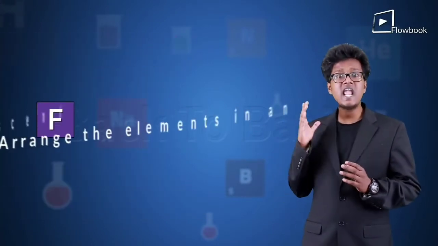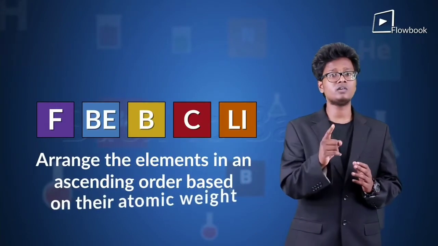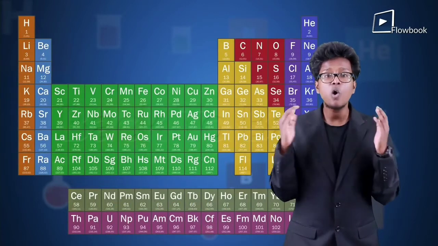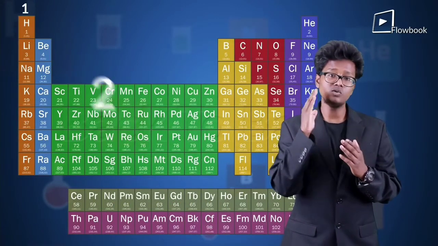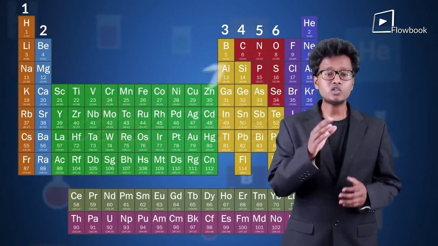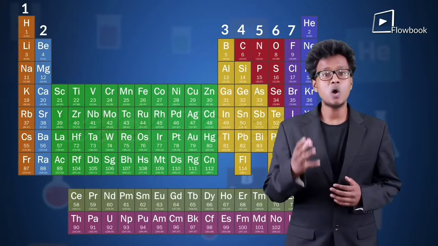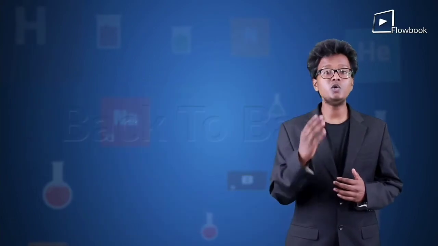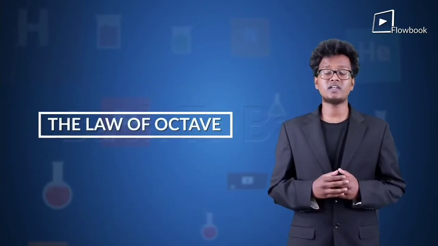John Newland was a British chemist. In the year 1865, he arranged the elements in an ascending order based on their atomic weight. And he observed that all these elements fall into 7 groups. Each of these groups contain elements with similar properties. So based on these observations, Newland proposed the law of octaves.